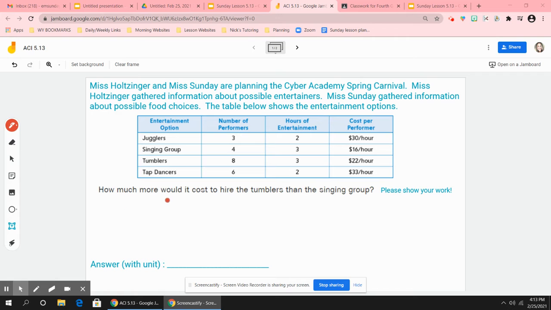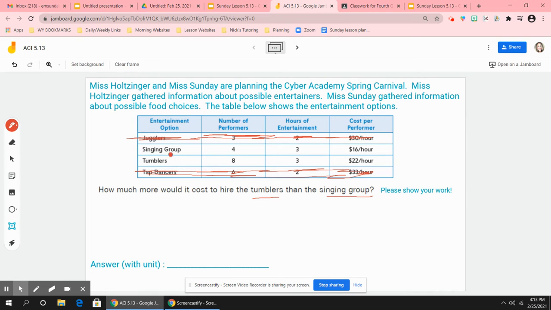So our question asks, how much more would it cost to hire the tumblers than the singing group? So when we look at our table, we see there's 4 entertainment options: jugglers, singing group, tumblers, and tap dancers. And right away, I'm going to cross out the tap dancers and all of their information because we don't need them to answer this. And I'm also going to cross out the jugglers. So now I have less information to look at.